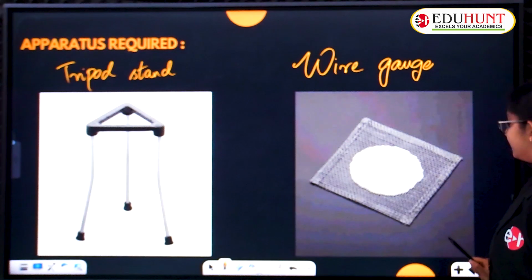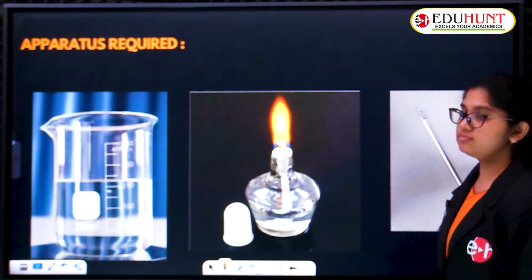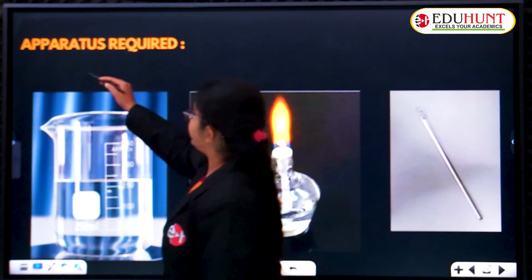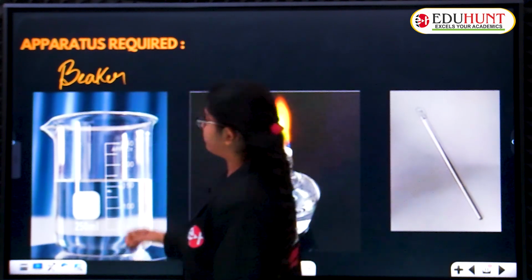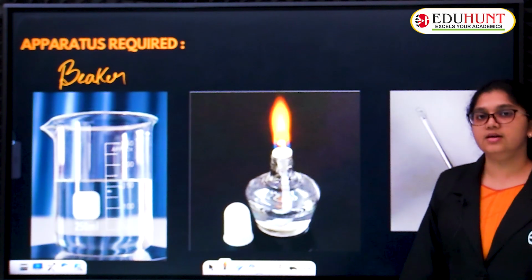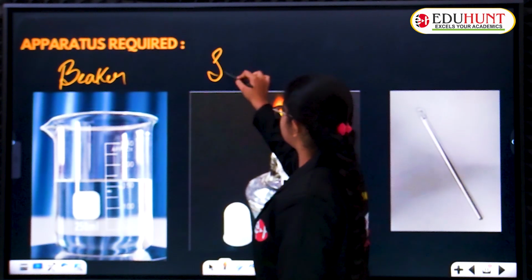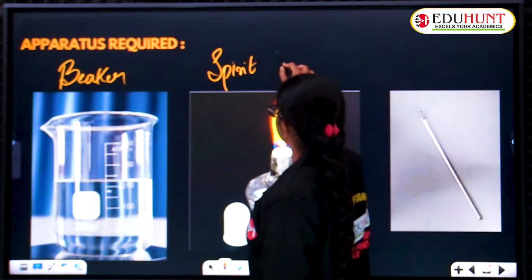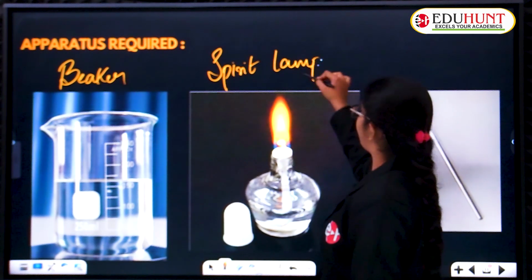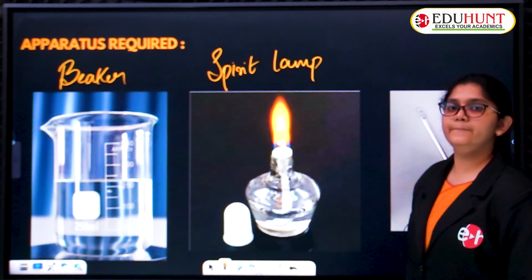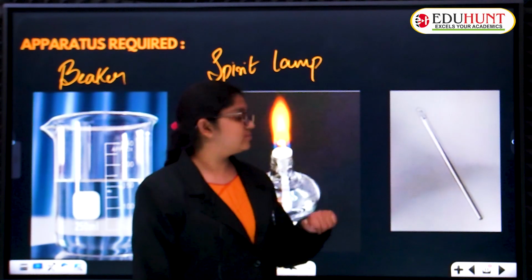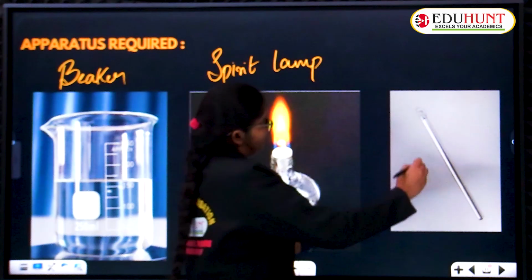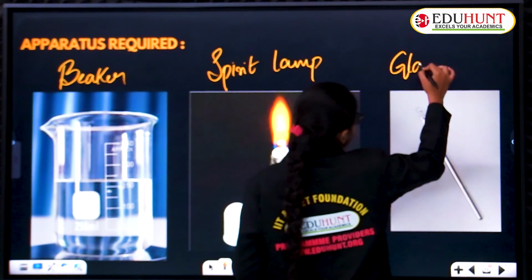Moving to the next picture. You already know this: beaker. This is the spirit lamp. Next, the last picture. What is that, children? Glass rod. Yes. Why is the glass rod used, children?